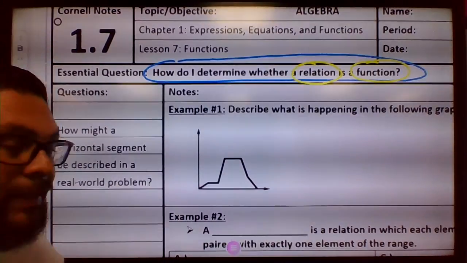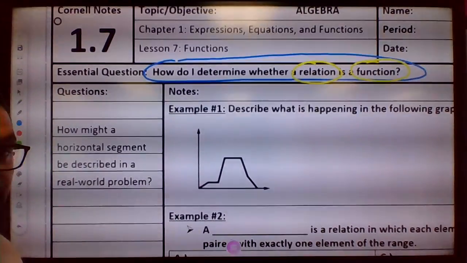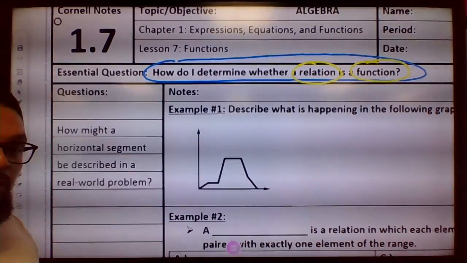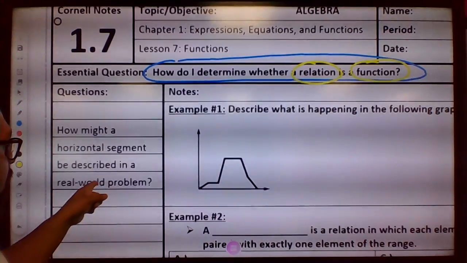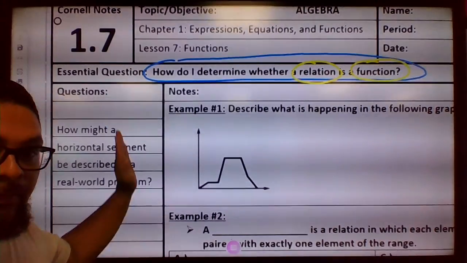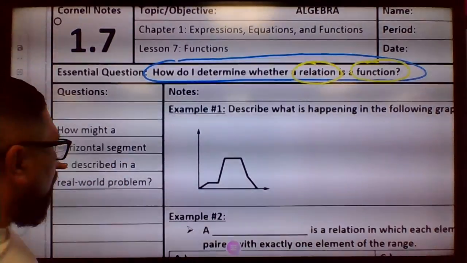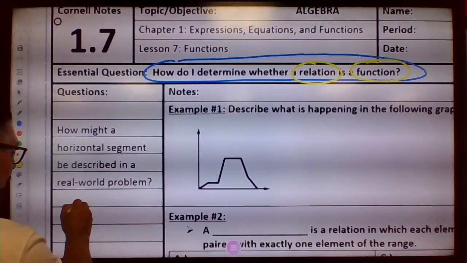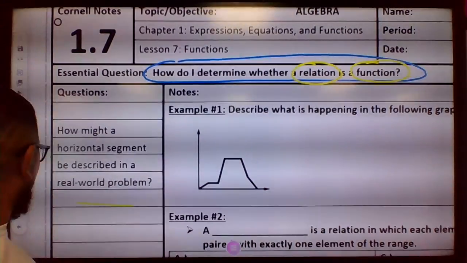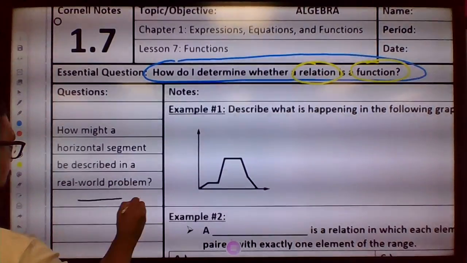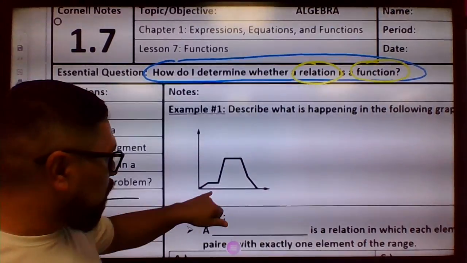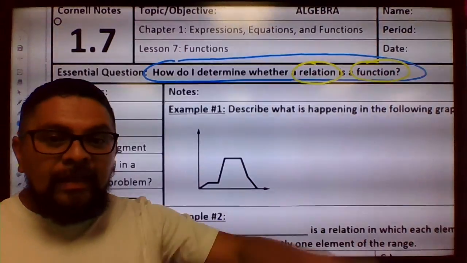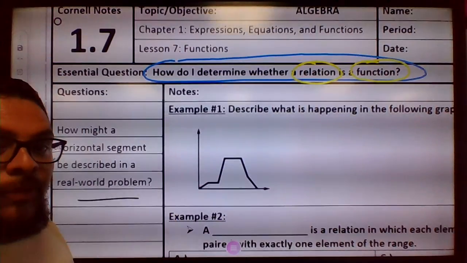After you're done with that, I want you to answer this question: how might a horizontal segment be described in a real world problem? A horizontal segment is something that goes like this, sorry. How might this be described? You see it here and you see it there. Now, in the next video, we're going to go on to example number 2.